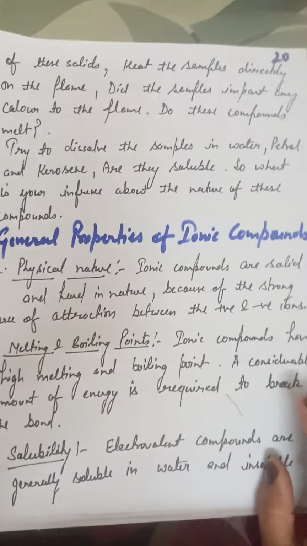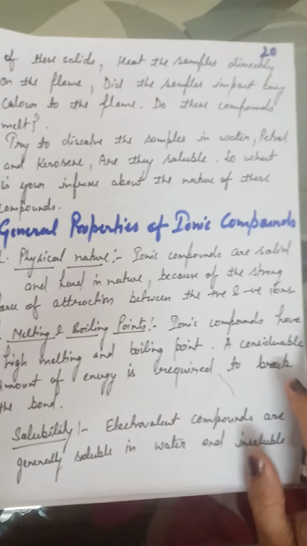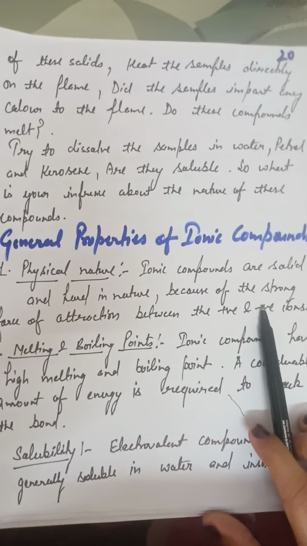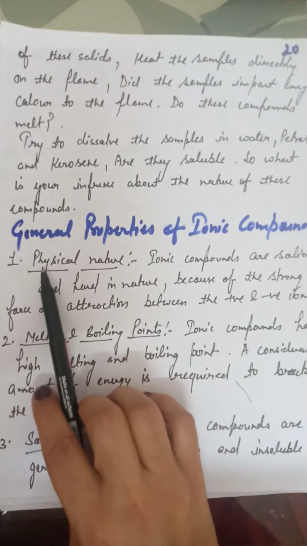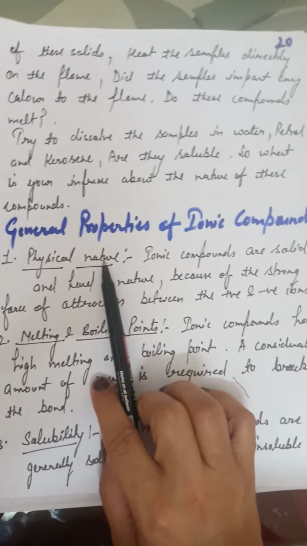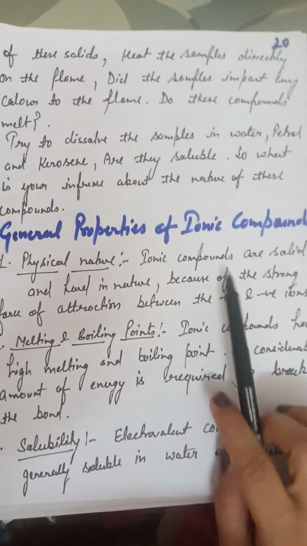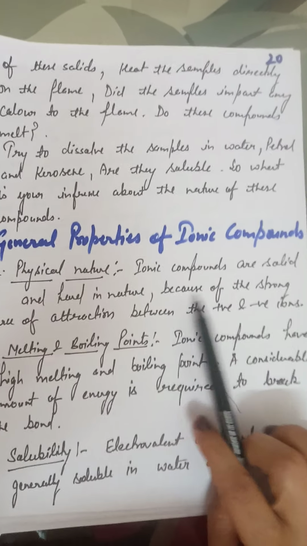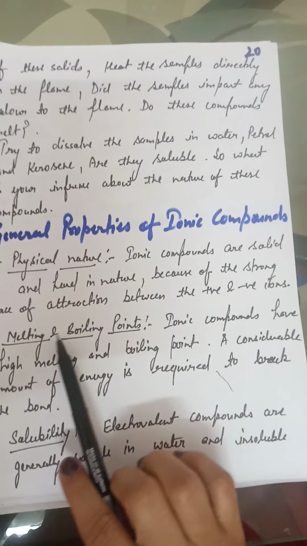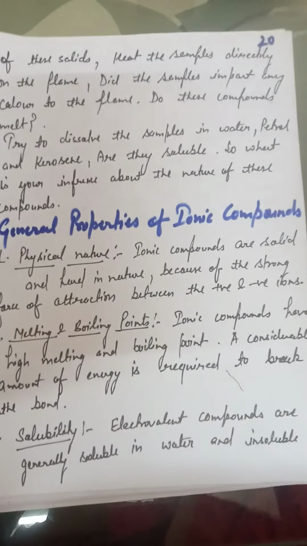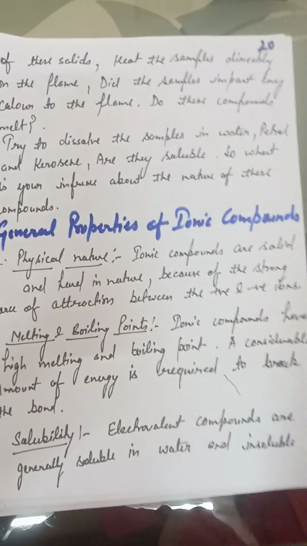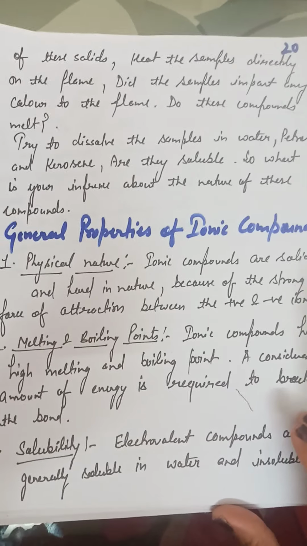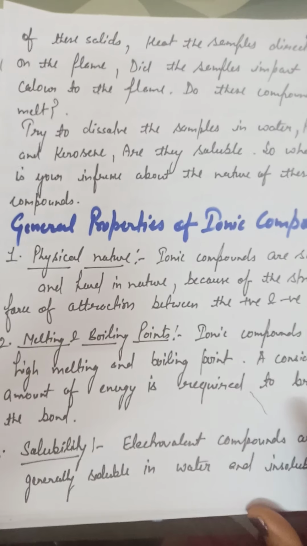Let us now discuss the general properties of ionic compounds. First, the physical nature, that is, how they physically appear. Ionic compounds are solid in nature. They are hard in nature because of the strong force of attraction between the positive and negative ions, called cations and anions. So they form strong bonds between each other.